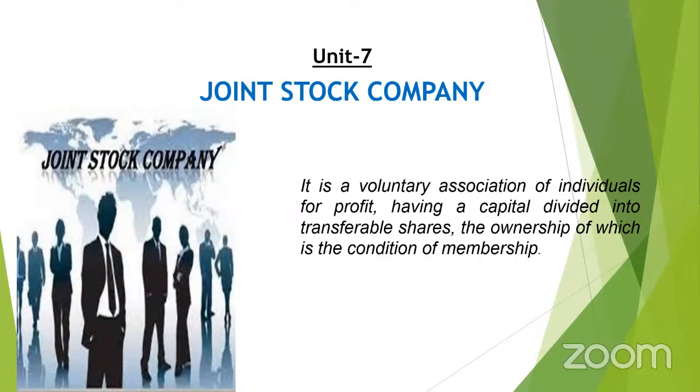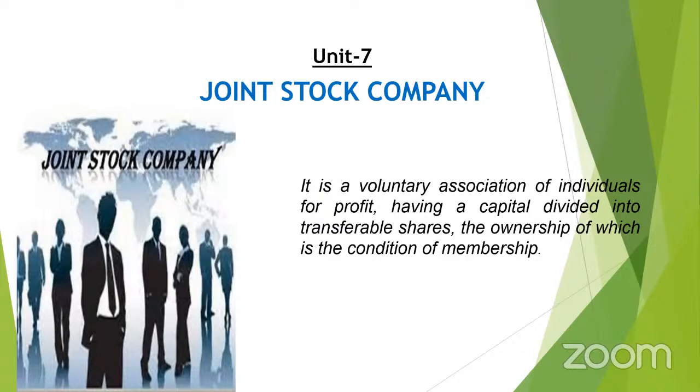So here we can say that these individuals contribute the capital in the form of shares. At the same time, they become the members of the company. Thus, they are called the shareholders of the company. For every share they have purchased, they obviously get the dividend. The dividend is just like interest. The interest paid on the share is called dividend. So this is the meaning of the word joint stock company.